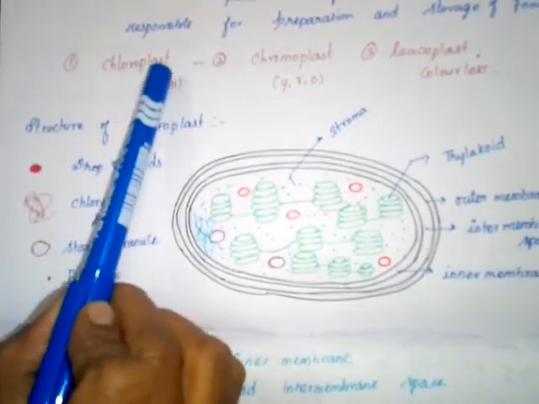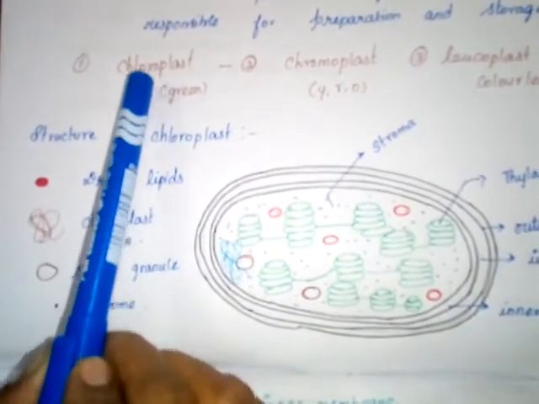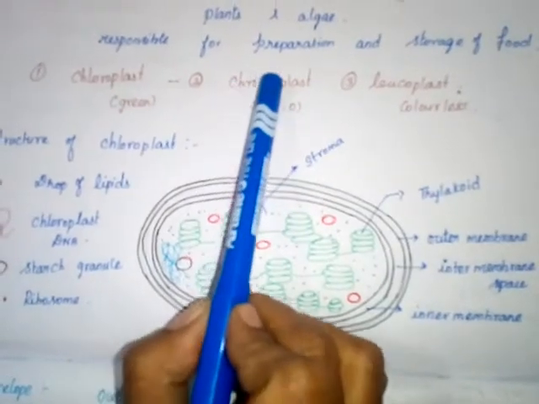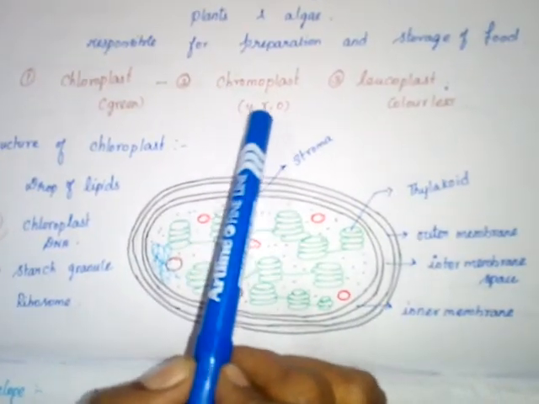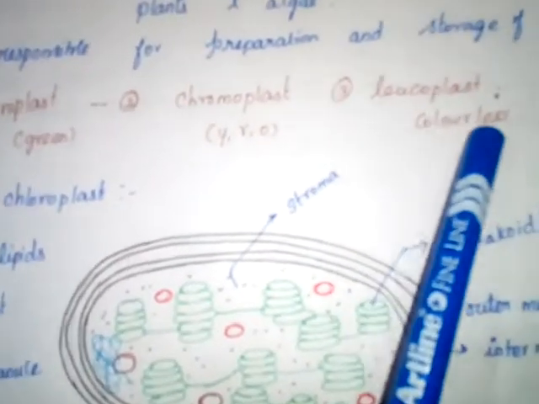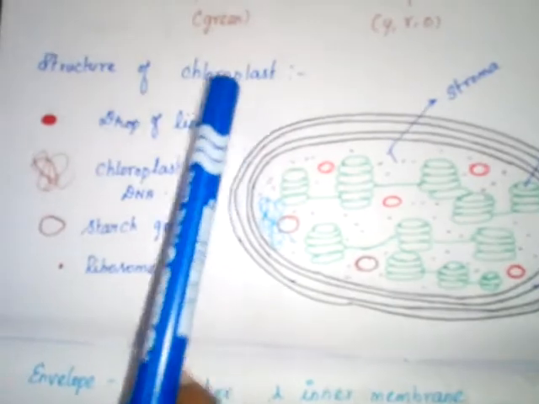First one, chloroplast. Chloro means green in color. Chromoplast: chromo means yellow, red and orange in color. Leucoplast means colorless. Then the structure of chloroplast.